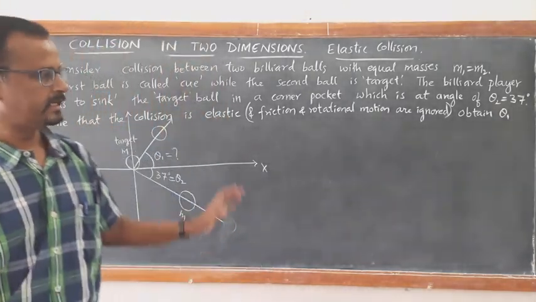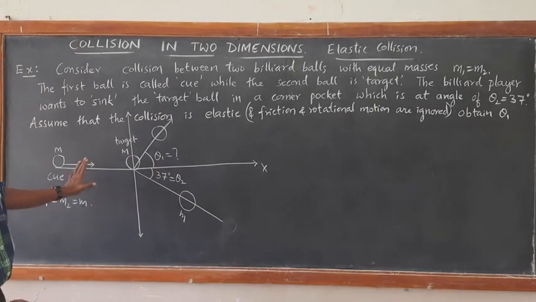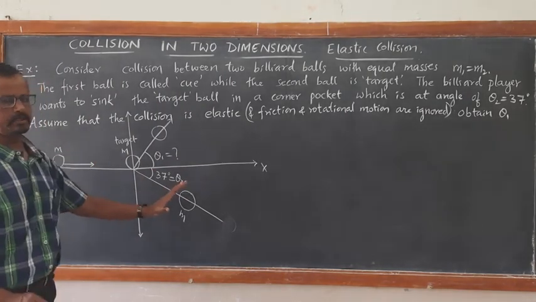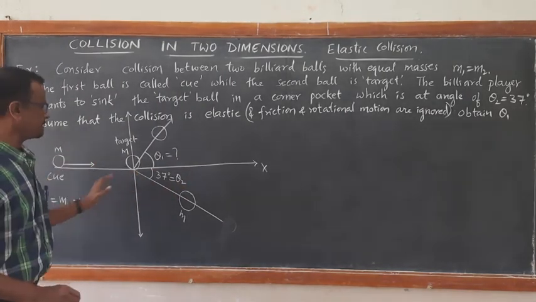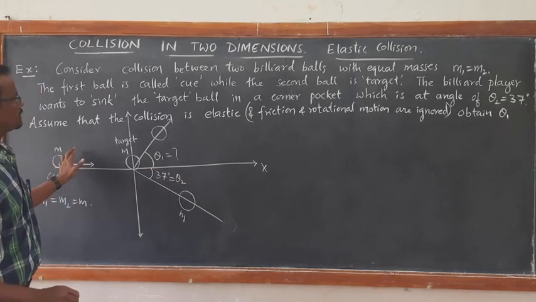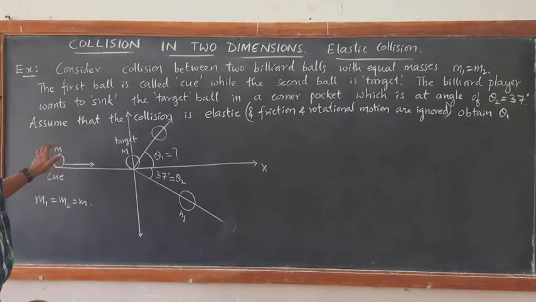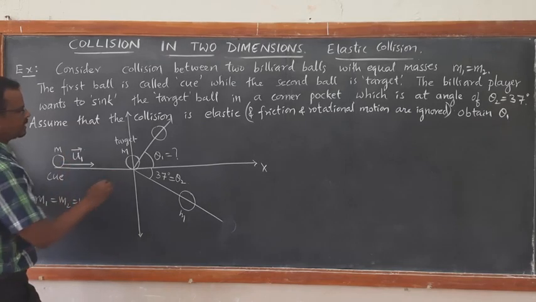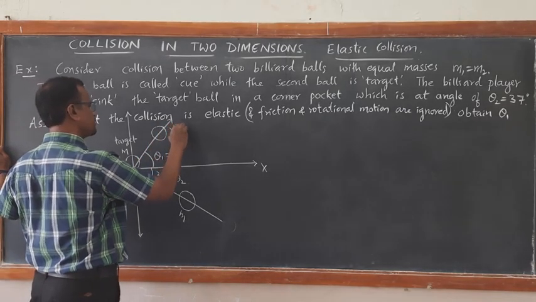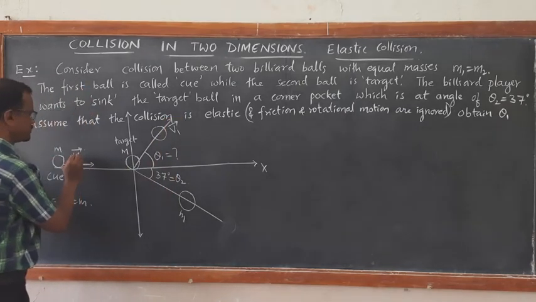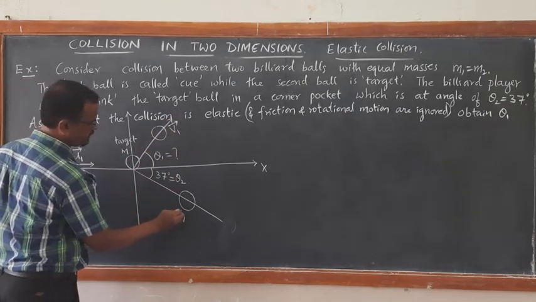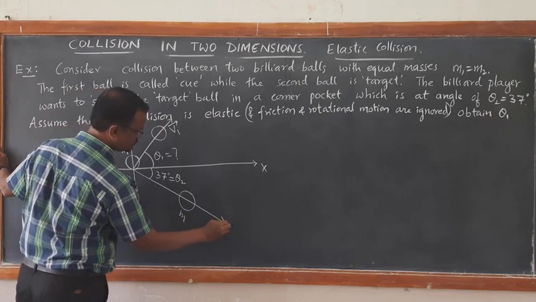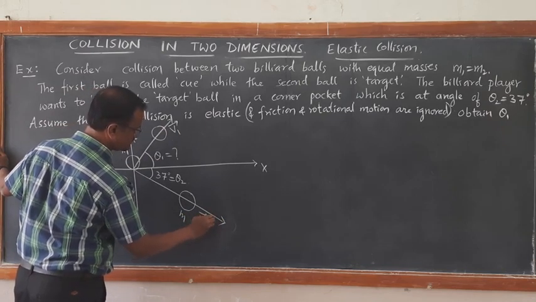This is an elastic collision. The problem appears simple. Suppose the cue is moving with speed u1 and after collision moves with velocity v1, and the target moves with velocity v2, as we have assumed earlier.